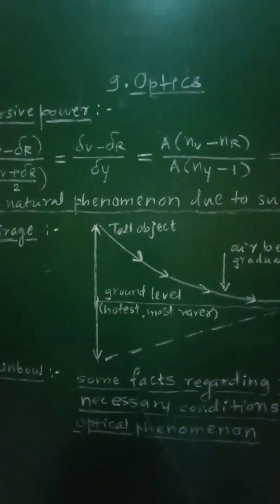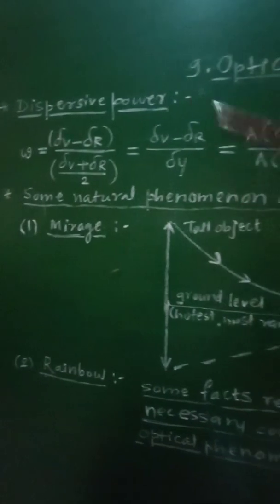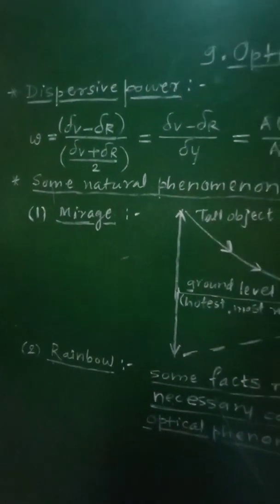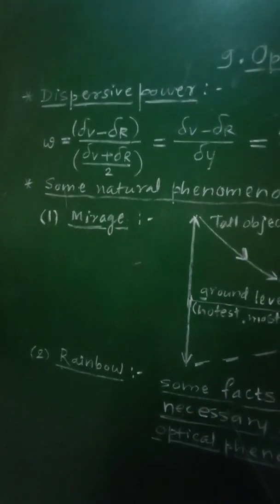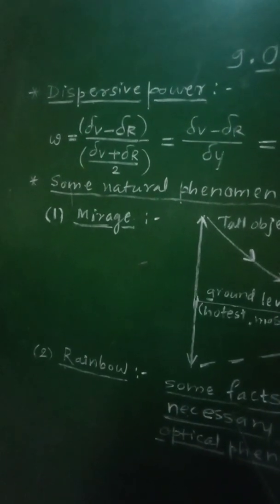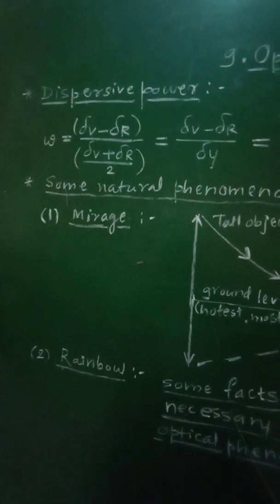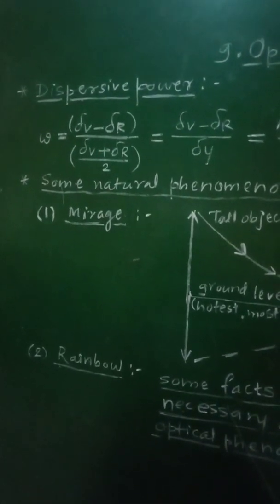Class 11th, Subject Physics, 9th chapter, Optics. From the chapter, let us see what is the dispersive power of the optical instruments. The ability of any optical material or instrument to disperse constituent colors is called its dispersive power.